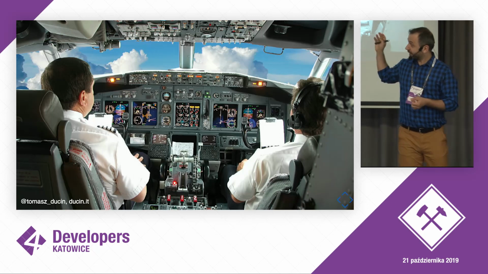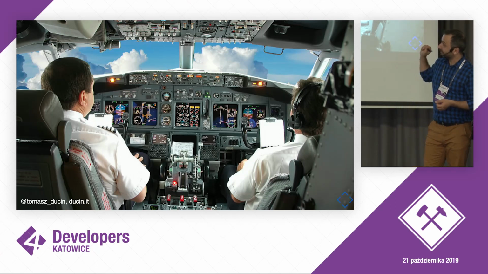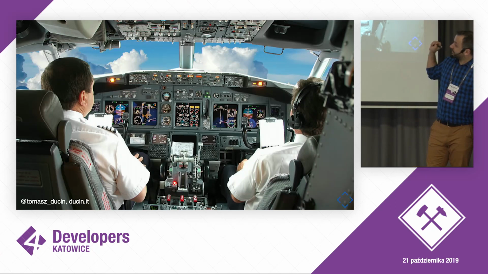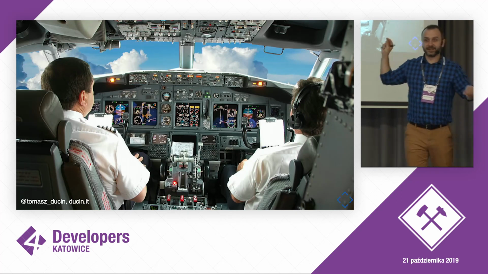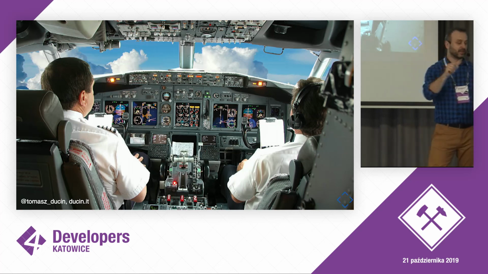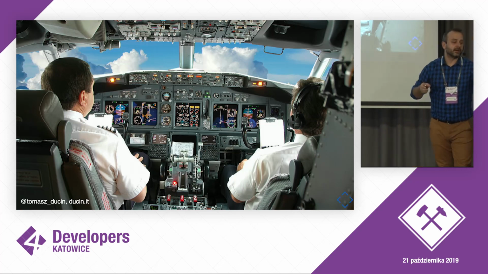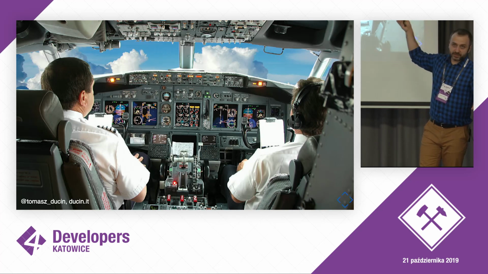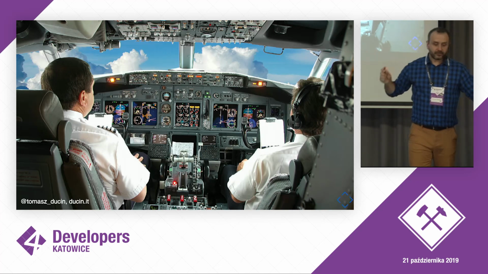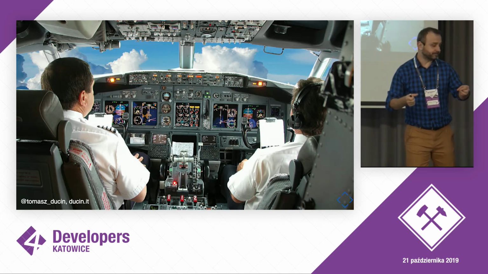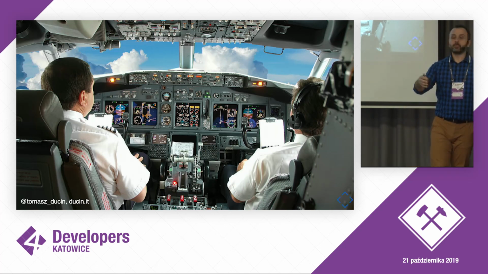Another example is airplane pilots. They have, like, in this cockpit, like a few orders of magnitude more funny buttons and screens and lots of different things to touch compared to a car driver. But nevertheless, a car driver is responsible for operating the car.